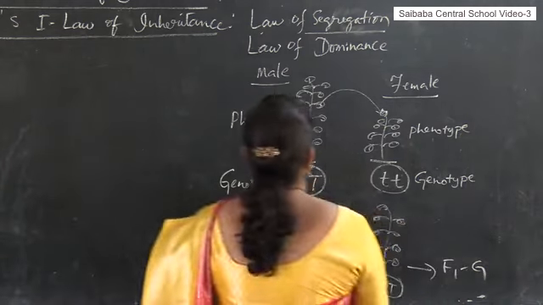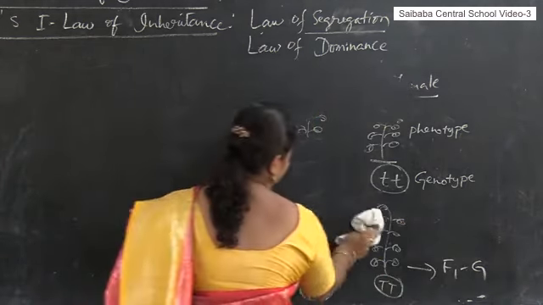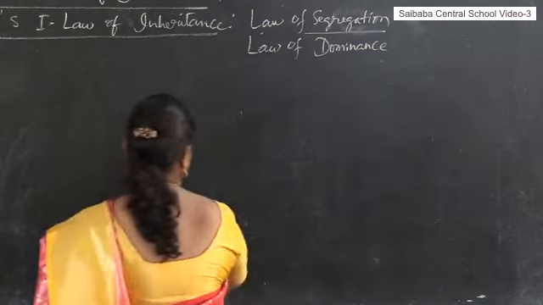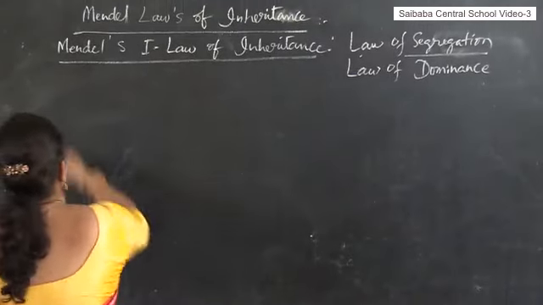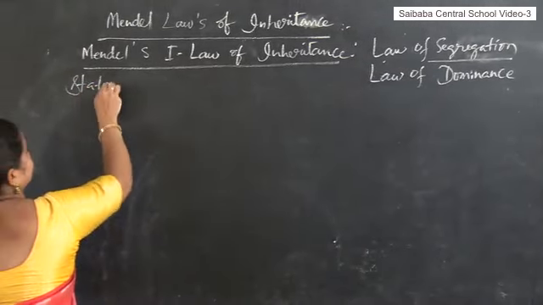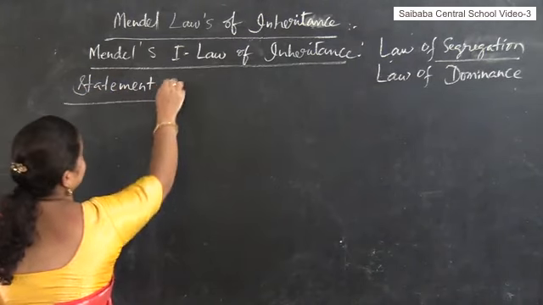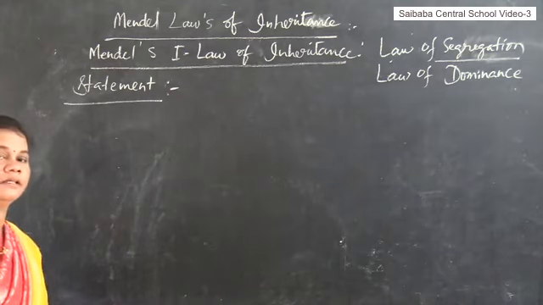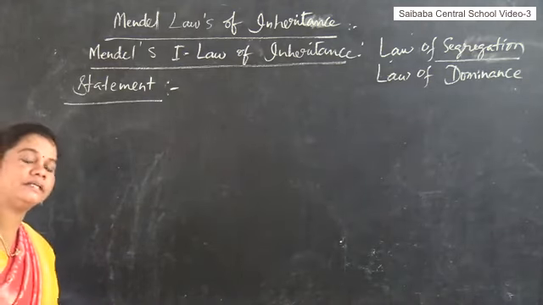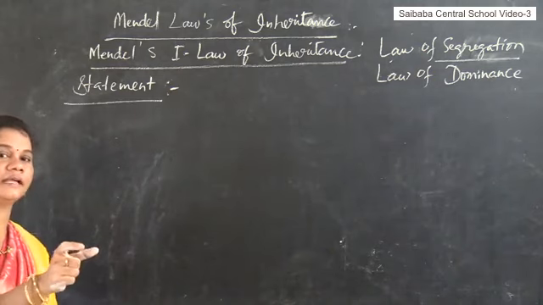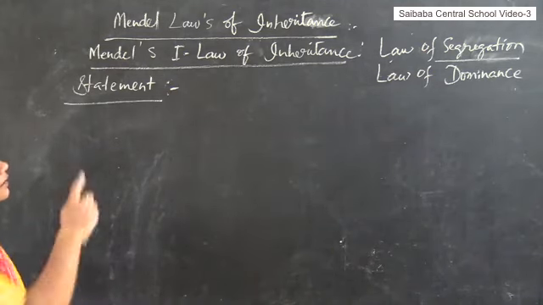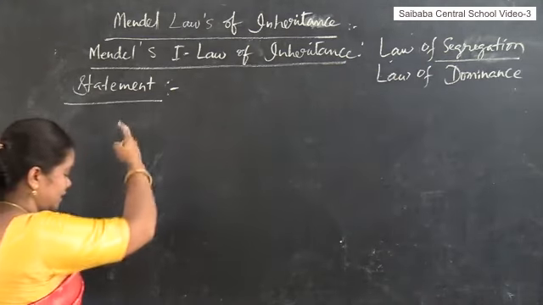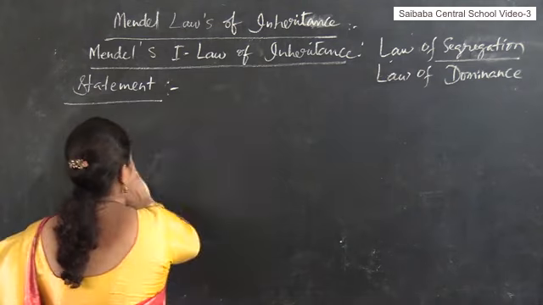Before seeing the mathematical expression for the first law, let us first know the statement given by Mendel for the first law of inheritance. For laws there is always a statement. This statement was given by Mendel after conducting the experiments. Not just one time, thousands of times, repeatedly he conducted the experiments, and he derived the first law of inheritance, that is the law of segregation or law of dominance. So what is the statement given by Mendel after conducting experiments?